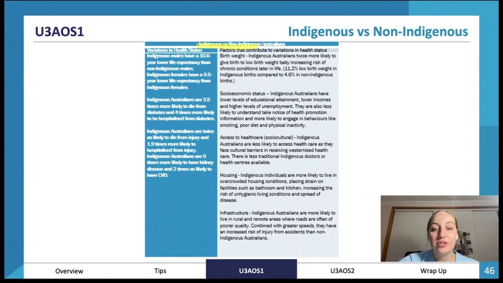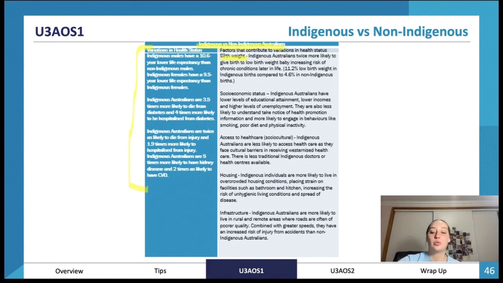Okay, now looking at Indigenous versus non-Indigenous Australians. We've got all the data for the variations in health status on the side here, so make sure you have a look at that as well. But let's get straight into the reasons for these differences in health status. So birth weight.